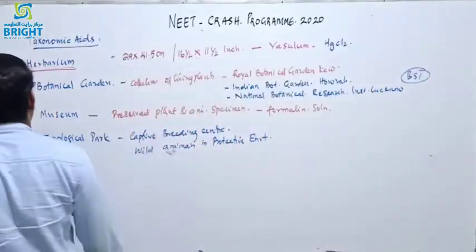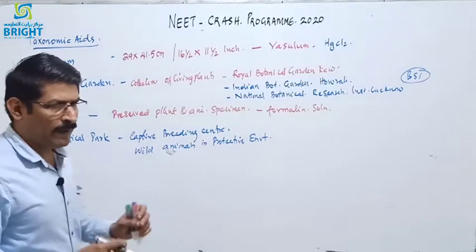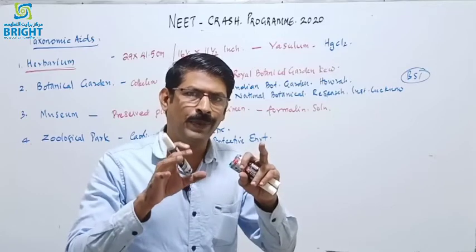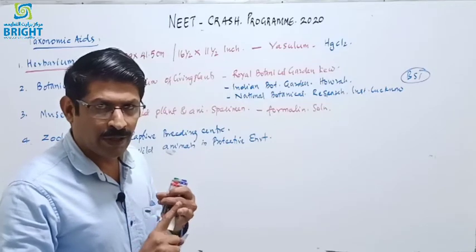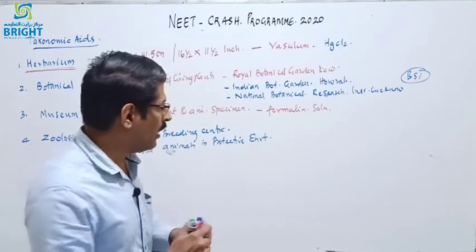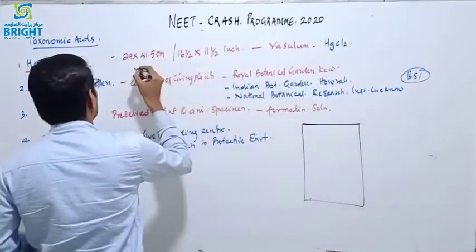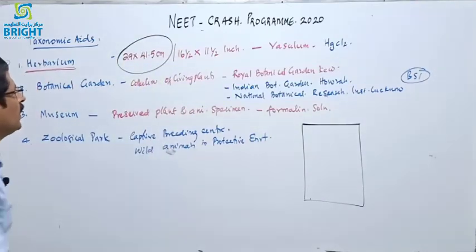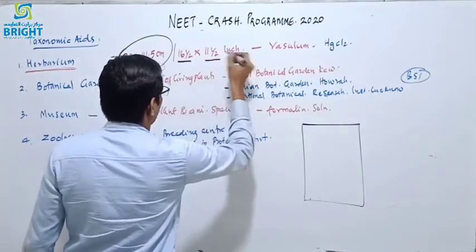Next, we are going to discuss the taxonomical aids, different taxonomical aids like herbarium, botanical garden, museum, and zoological park. Herbarium means the collected, preserved, properly identified, mounted plant specimen. It is mounted on a herbarium sheet, and the size of the herbarium sheet, just remember this, is 29 by 41.5 centimeter, or 11.5 by 16.5 inch.